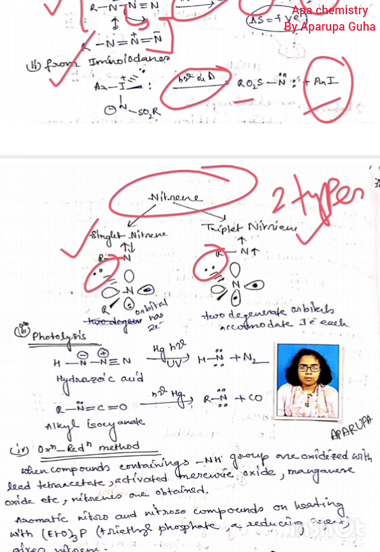The difference is that here one orbital has two electrons, and in the other, two defined orbitals have one electron each, respectively. So this is the differentiating factor. In singlet carbene there is one lone pair still there, and in triplet carbene there is also one lone pair still there, so this is not a differentiating factor.